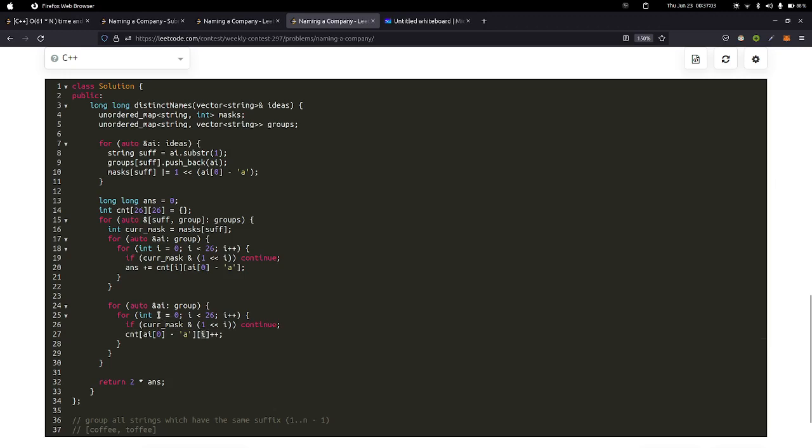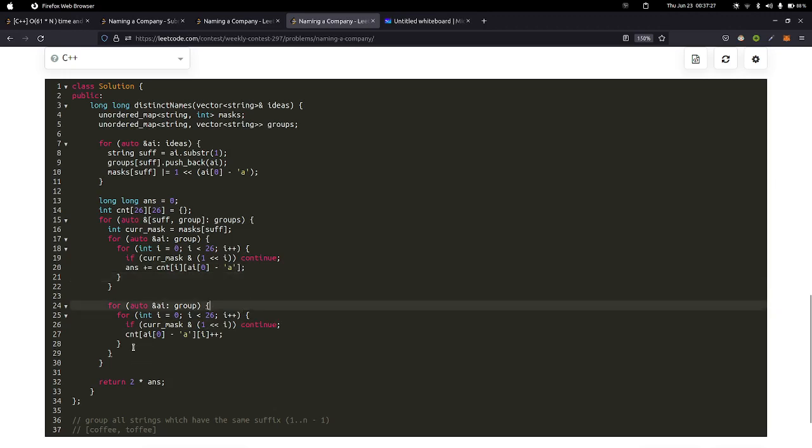So what does this i represent? This i represents those letters which are not present in the current group. So you get the idea, right? So when we go to the next iteration, this current group becomes the previous group, and this i represents this thing. So I hope it's clear.